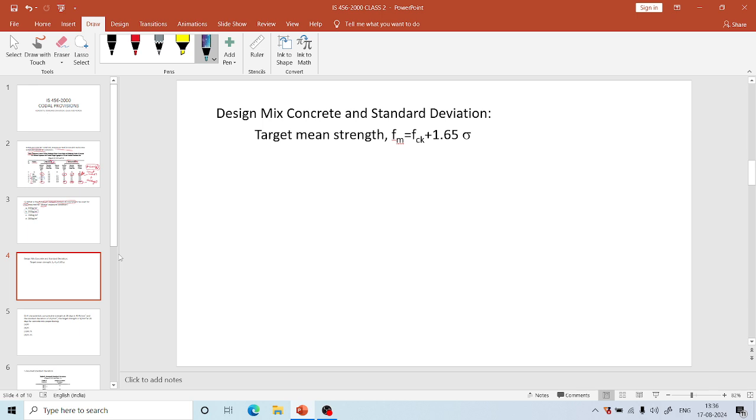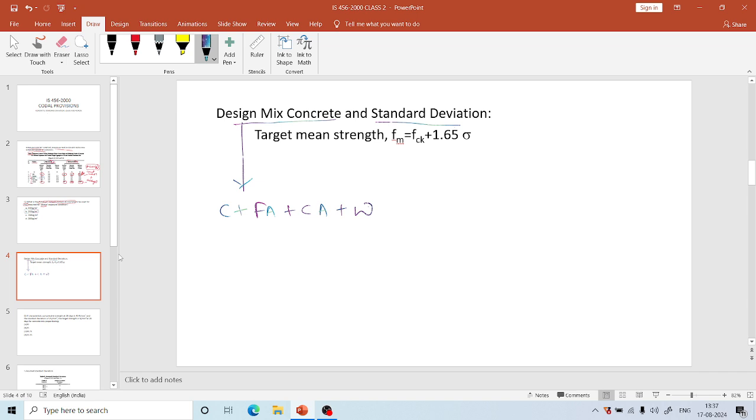Next, second topic is design mix concrete and standard deviation. So what is this design mix concrete? Design mix concrete is nothing but calculating the proportions of cement, fine aggregate, coarse aggregate and water to be added for the preparation of concrete.